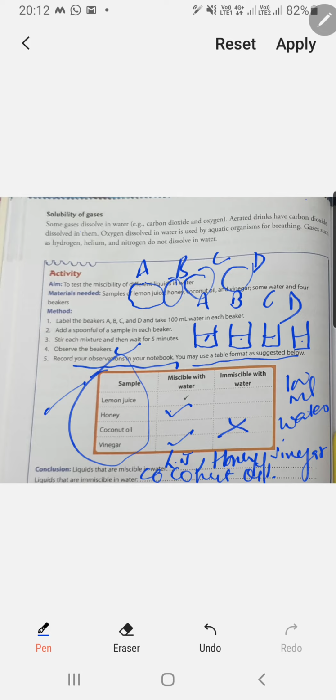Fine. So there it is, the activity mentioned here, a very important activity. It will help you in knowing which liquid is miscible in water and which is not, and you can also perform this activity at your home. So this is it. In the next video we will discuss the further chapter.